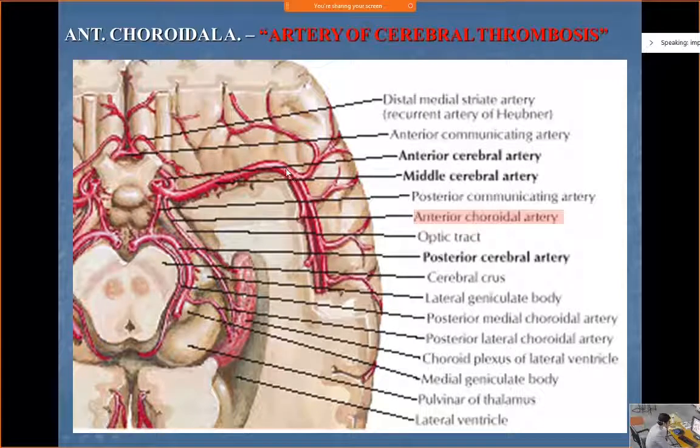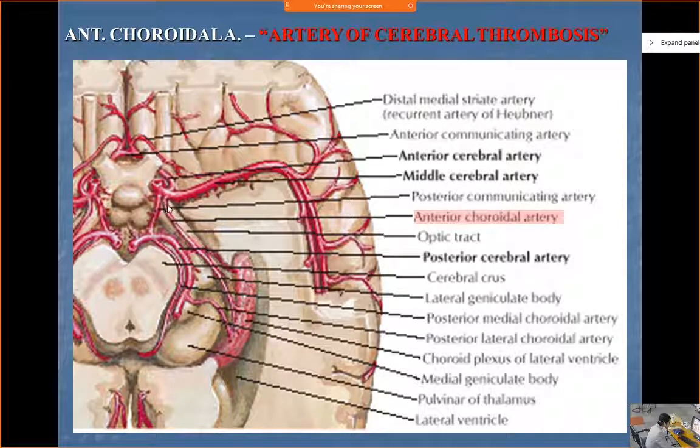Middle cerebral artery. So we have cut just above the middle cerebral artery. Then this is the anterior cerebral artery. This is the posterior communicating artery, and this is the anterior choroidal artery. Okay, this is the anterior choroidal artery.